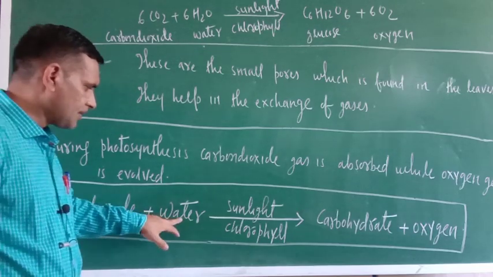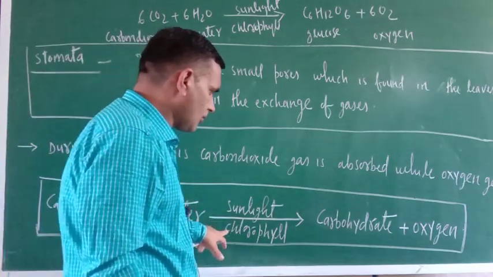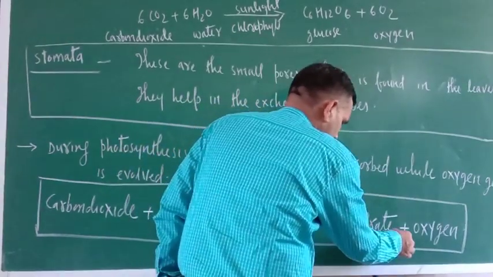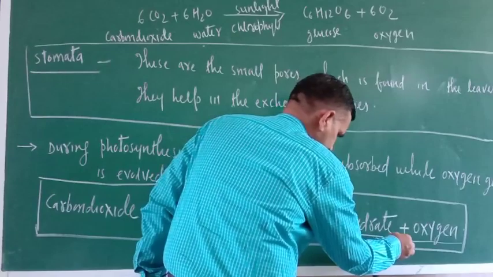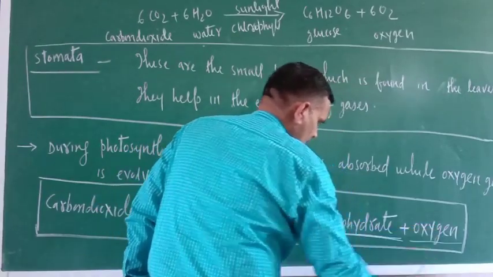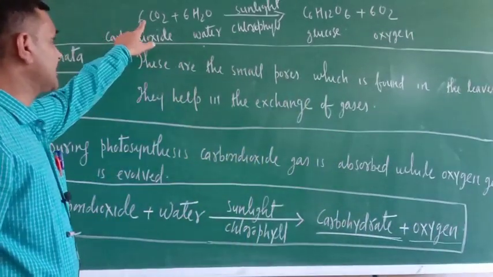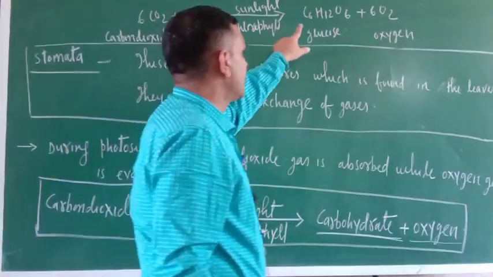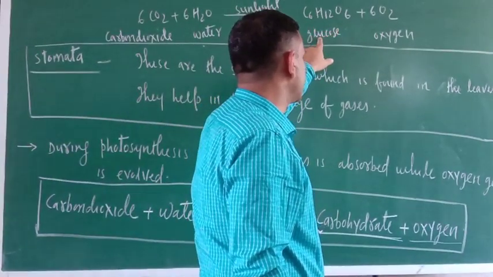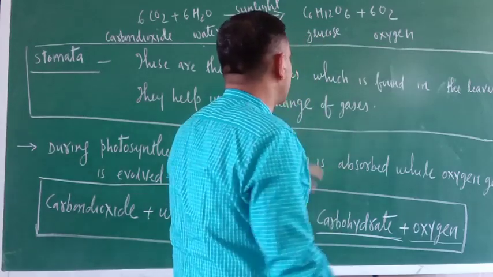Carbon dioxide plus water, in the presence of sunlight and chlorophyll. Here what is there? Carbohydrate. And what is this one? Oxygen. This is carbohydrate, this is oxygen. Now the chemical equation I wrote here: 6CO2 plus 6H2O gives C6H12O6. This is glucose or carbohydrate, both are the same thing.